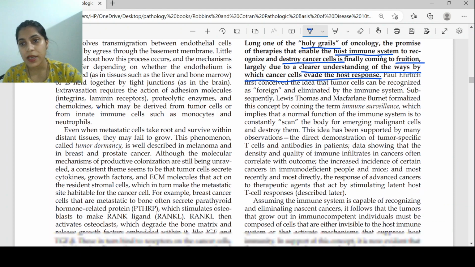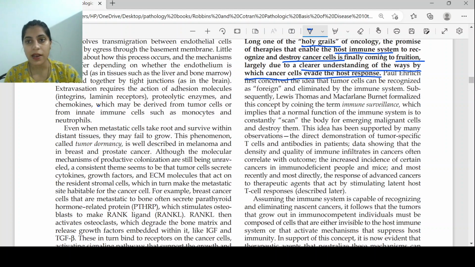So now let's first study about the scientists who have given their roles in this. That is Paul Ehrlich. He first conceived the idea that tumor cells can be recognized as foreign and eliminated by the immune system. So this person was the first who said that the cancer cells are not acting as a self-antigen, but as a foreign antigen. So they can be detected by the immune cells and they can be killed by the immune cells.